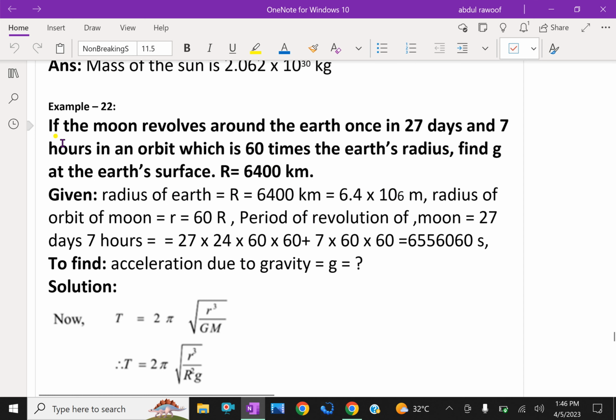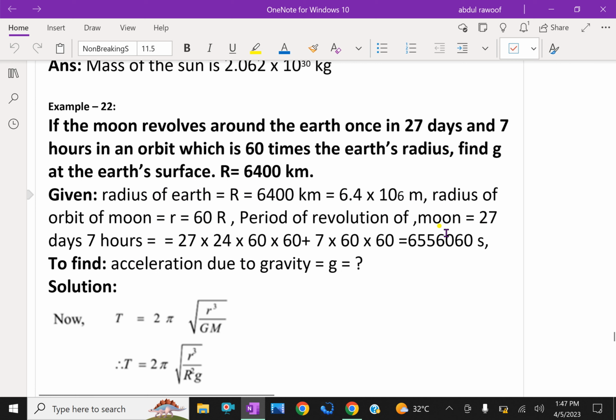One more example. If the Moon revolves around the Earth once in 27 days and 7 hours in an orbit with 60 times the Earth's radius, that means the Moon revolves around the Earth at a distance of 60 times the Earth's radius. Find g at the Earth's surface. R, the radius of the Earth, is 6400 kilometer, that is 6.4 into 10 power 6 meter. The radius of the orbit of the Moon is r equal to 60 times the radius of the Earth, that is 60 R.